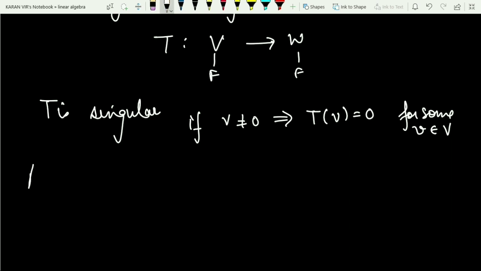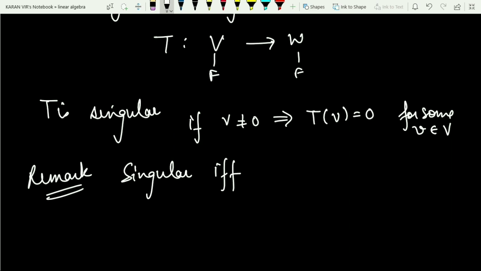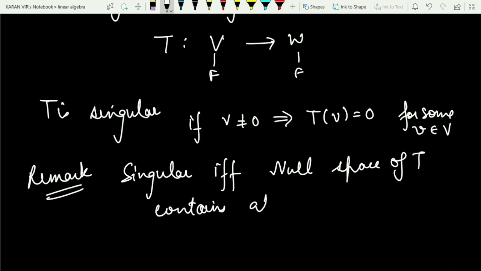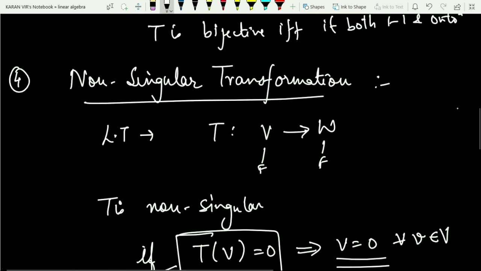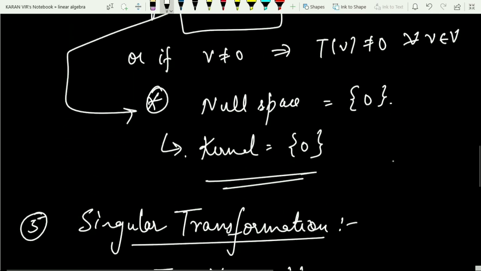So the remark is: T is singular if and only if, so this is a very strong point, that is, if and only if the null space of T contains at least one non-zero vector. Fine with this? So that is another way you can check that a linear transformation is singular. And similarly for the non-singular also you can check the kernel.